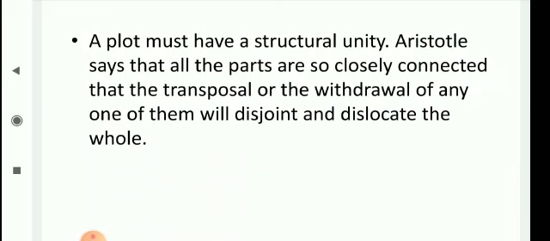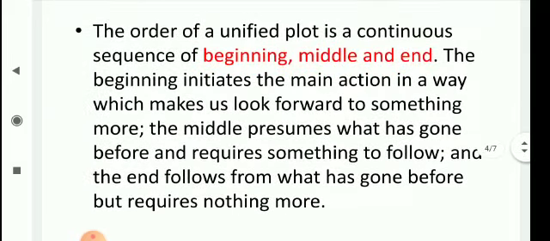Now we come to the next thing, that the order of a unified plot is a continuous sequence of beginning, middle, and end. There must be a clear beginning, middle, and end. The beginning initiates the main action in such a way that makes us look forward to something more.